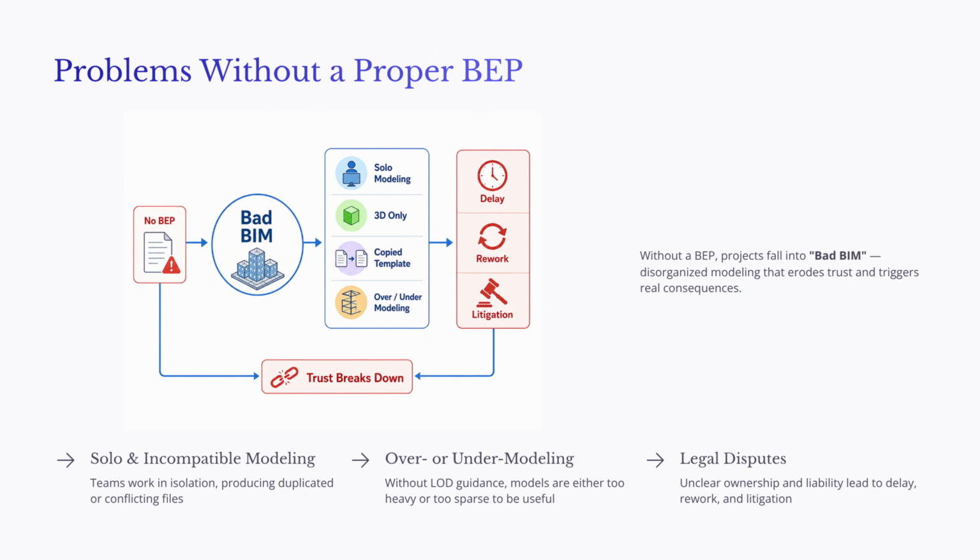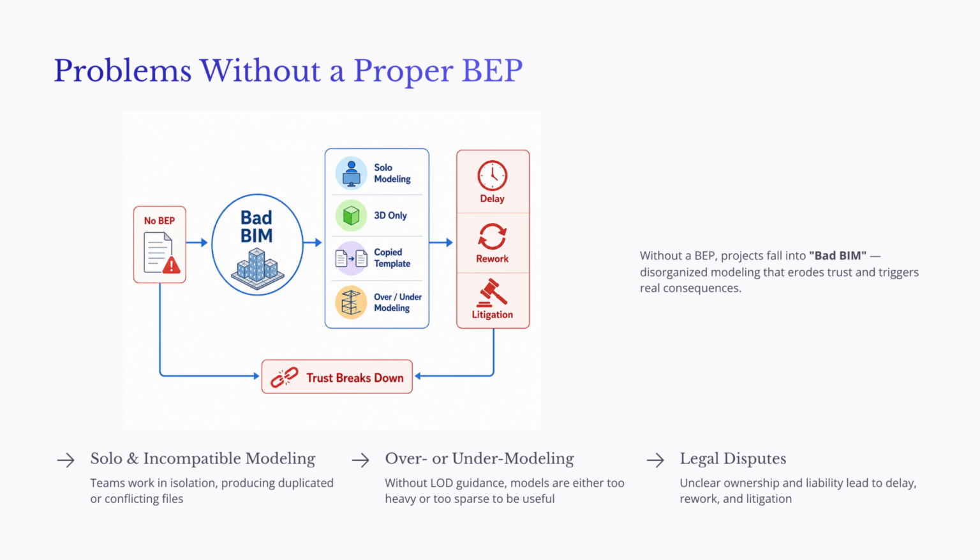Another problem is over-modeling or under-modeling. If the BEP does not clearly define level of development or level of information need, the model may become either too detailed or not detailed enough. Over-modeling can make files too large, slow, and difficult to manage. Under-modeling can make the model unreliable for coordination, constructability review, or cost estimating.